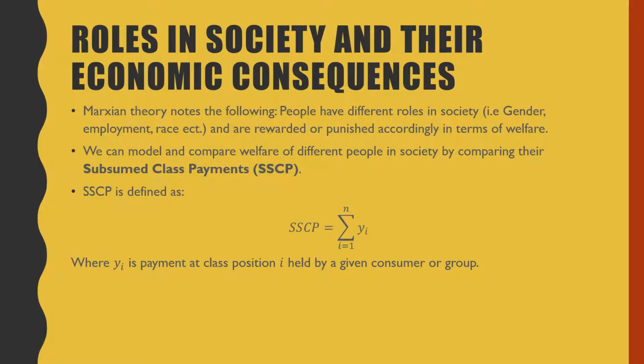Marxian theory notes the following. People have different roles in society, like gender, employment, and race, and are rewarded or punished accordingly in terms of welfare. We can model and compare welfare of different people in society by comparing their subsumed class payments, or SSCP. This is defined as the summation of all yi's, where i goes from 1 to n, where yi is a payment at class position i held by a given consumer or group of people.